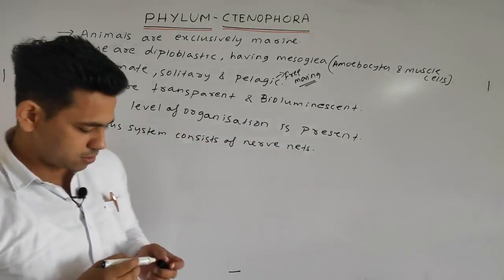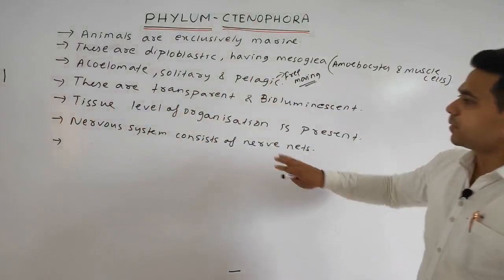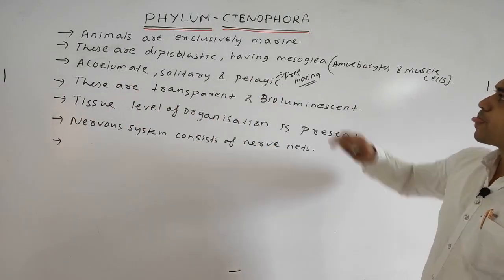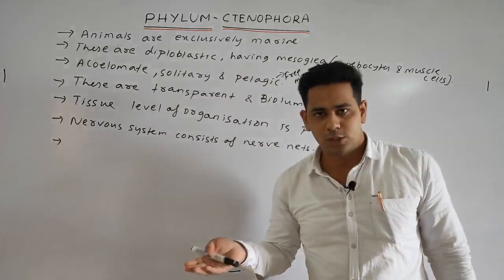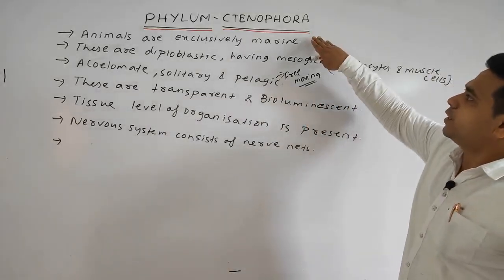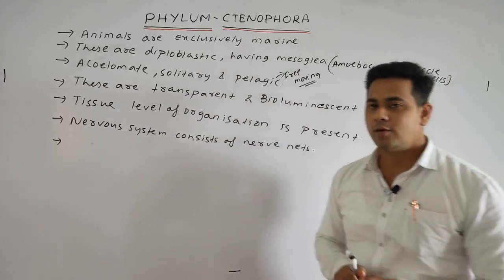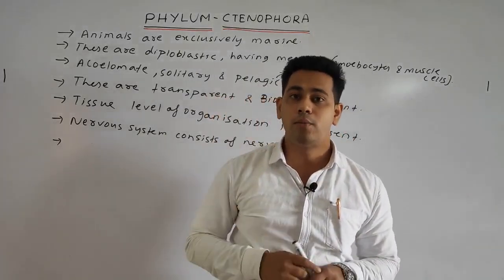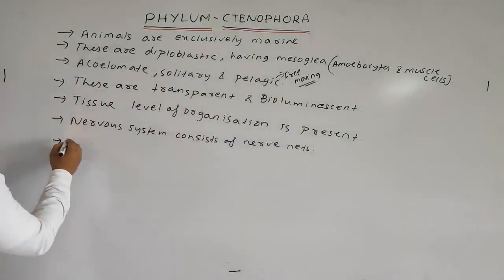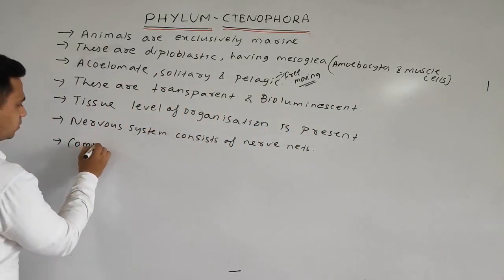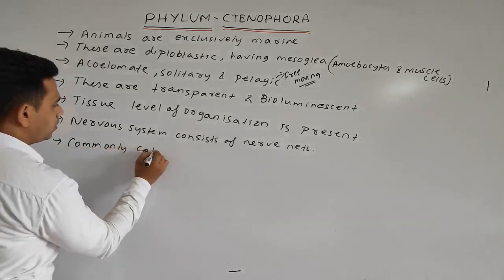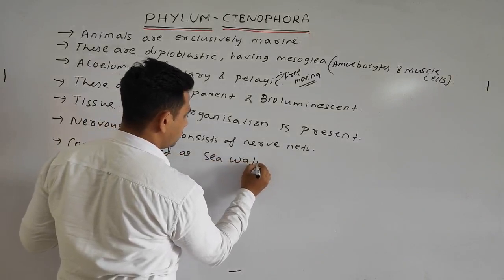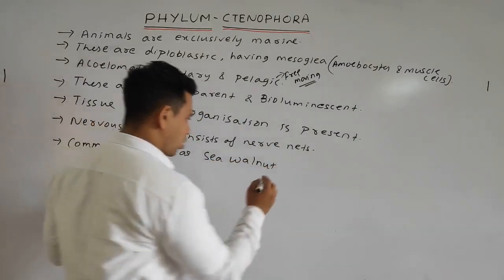Okay. Next, students, as the Porifera are commonly called sponges, what are the Ctenophora commonly called? Ctenophora are commonly called sea walnut or comb jelly.